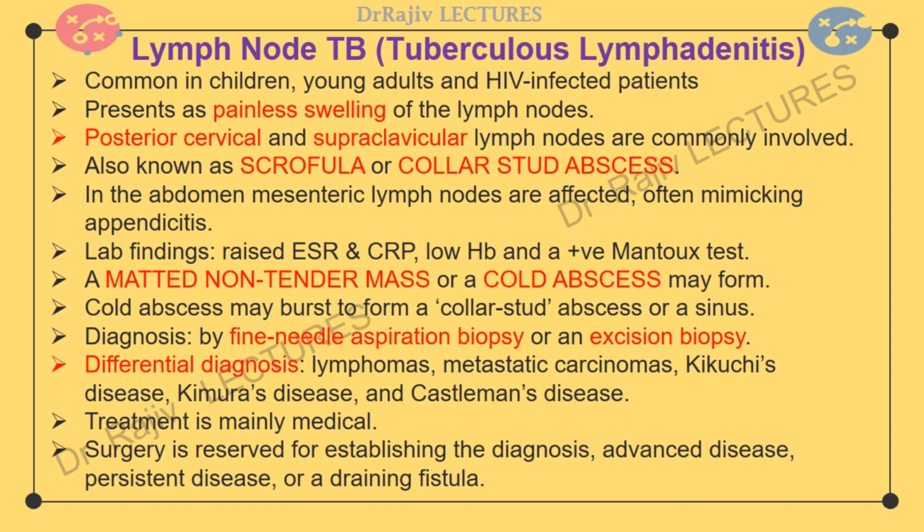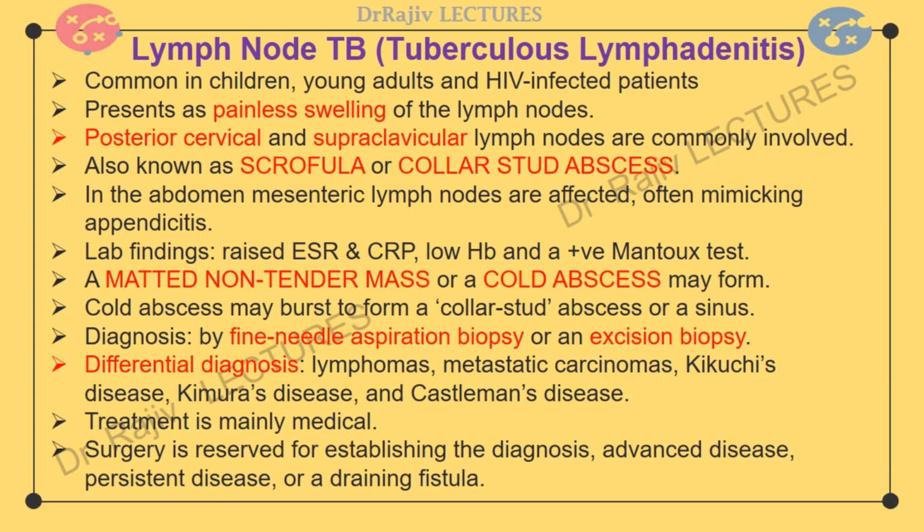Lymph node TB is common in the Indian subcontinent. The lymph node disease is particularly frequent among HIV-infected patients as well as among children and young adults. Lymph node TB presents as painless swelling of the lymph nodes, most commonly in posterior cervical and supraclavicular sites. This condition is historically referred to as scrofula or collar stud abscess.